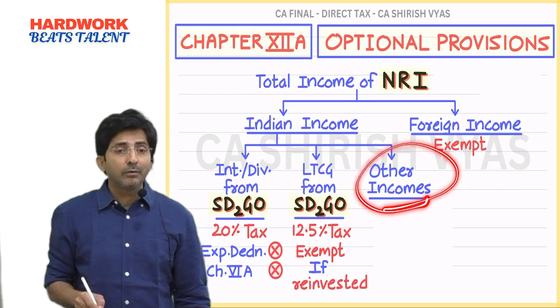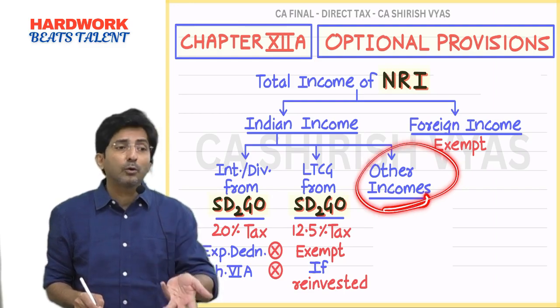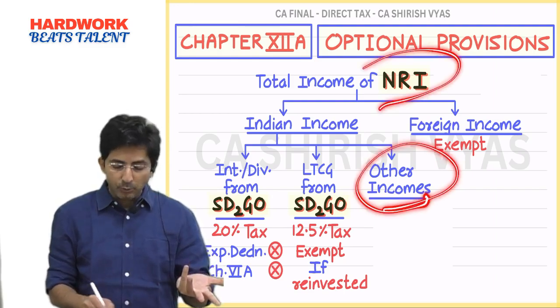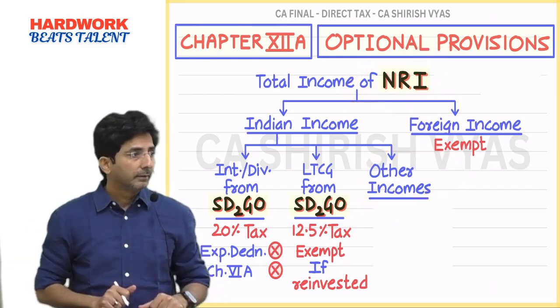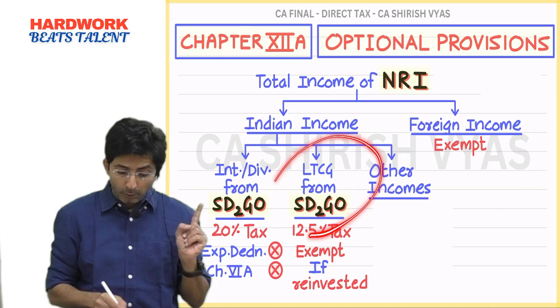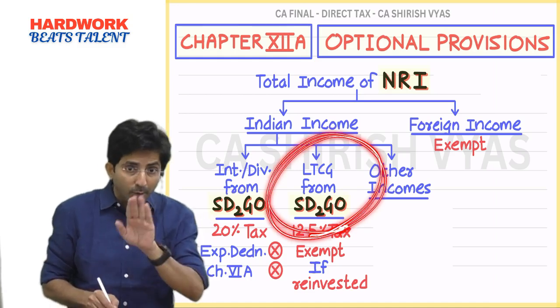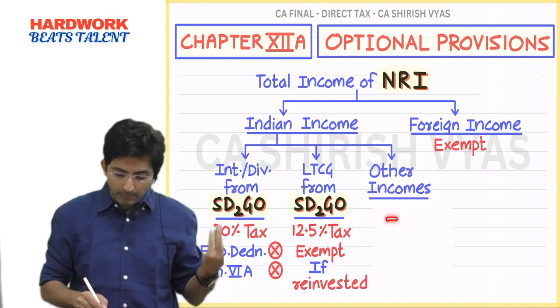Satakji from Sadgo. Then any income not related to Sadgo can come. Like an NRI has one house in India. He might be earning rent, or he has sold some land in India, long-term gain. See, this is not universal long-term, only Sadgo related. What about other long-term gains? It will come in other.